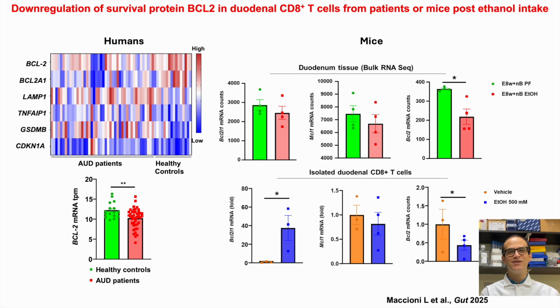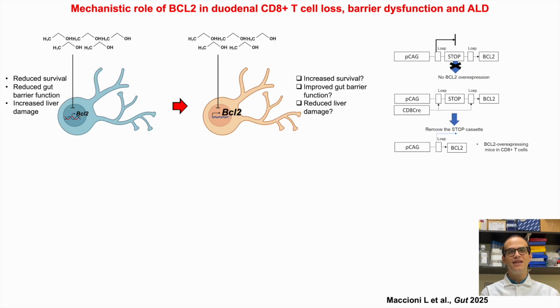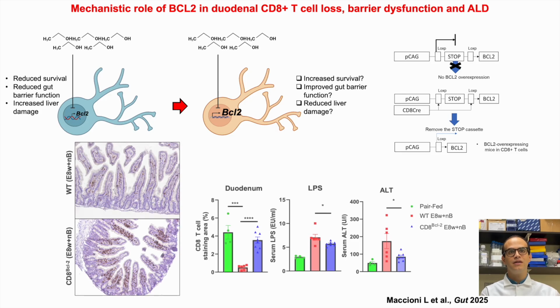Excited by these results, we therefore determined the mechanistic role of BCL2 by generating CD8 BCL2 transgenic mice with BCL2 overexpression specifically in CD8 T cells. Our results showed that compared to wild-type mice, CD8 BCL2 mice had lower levels of serum LPS and ALT, revealing a key role of duodenal CD8 T cell reduction in the pathogenesis of alcohol-induced gut barrier disruption and liver disease.